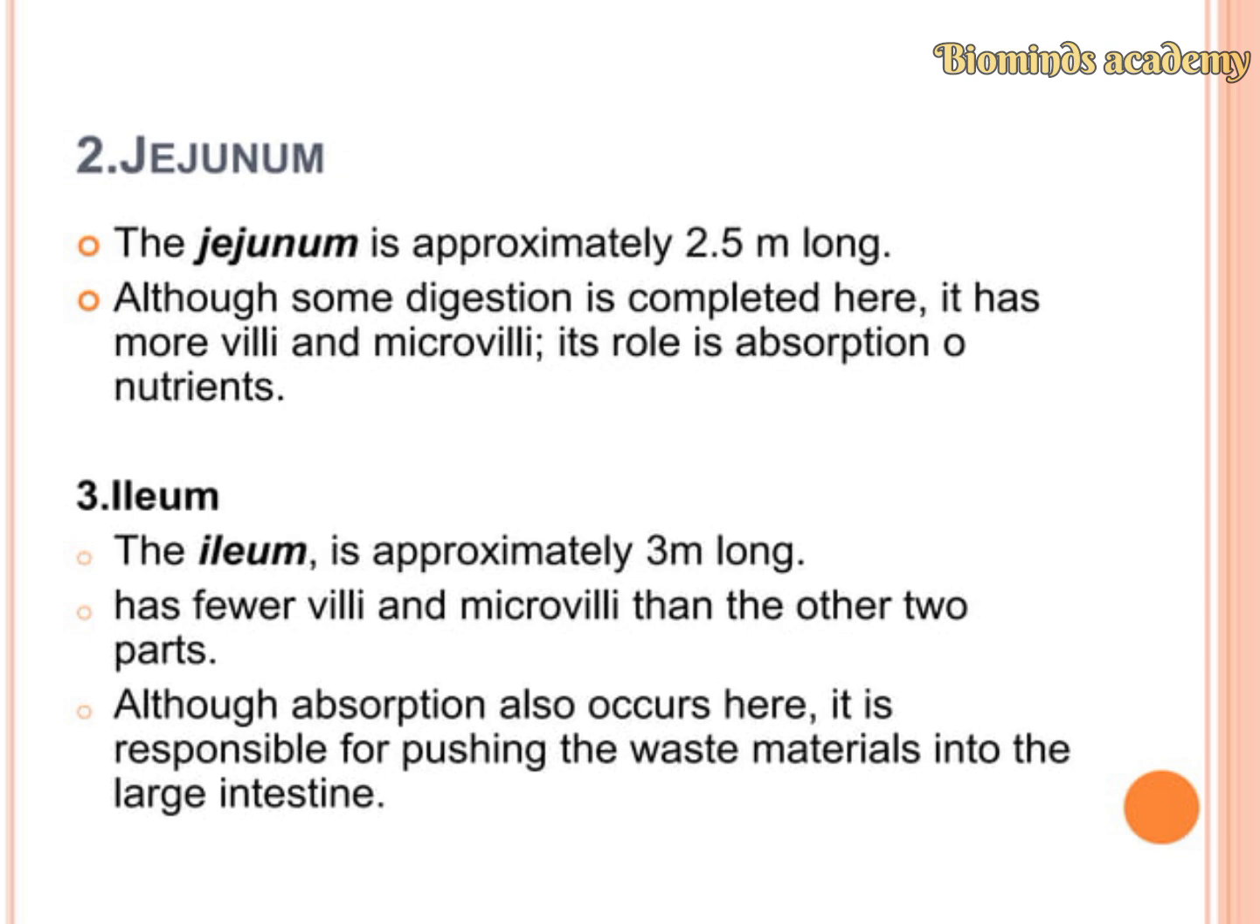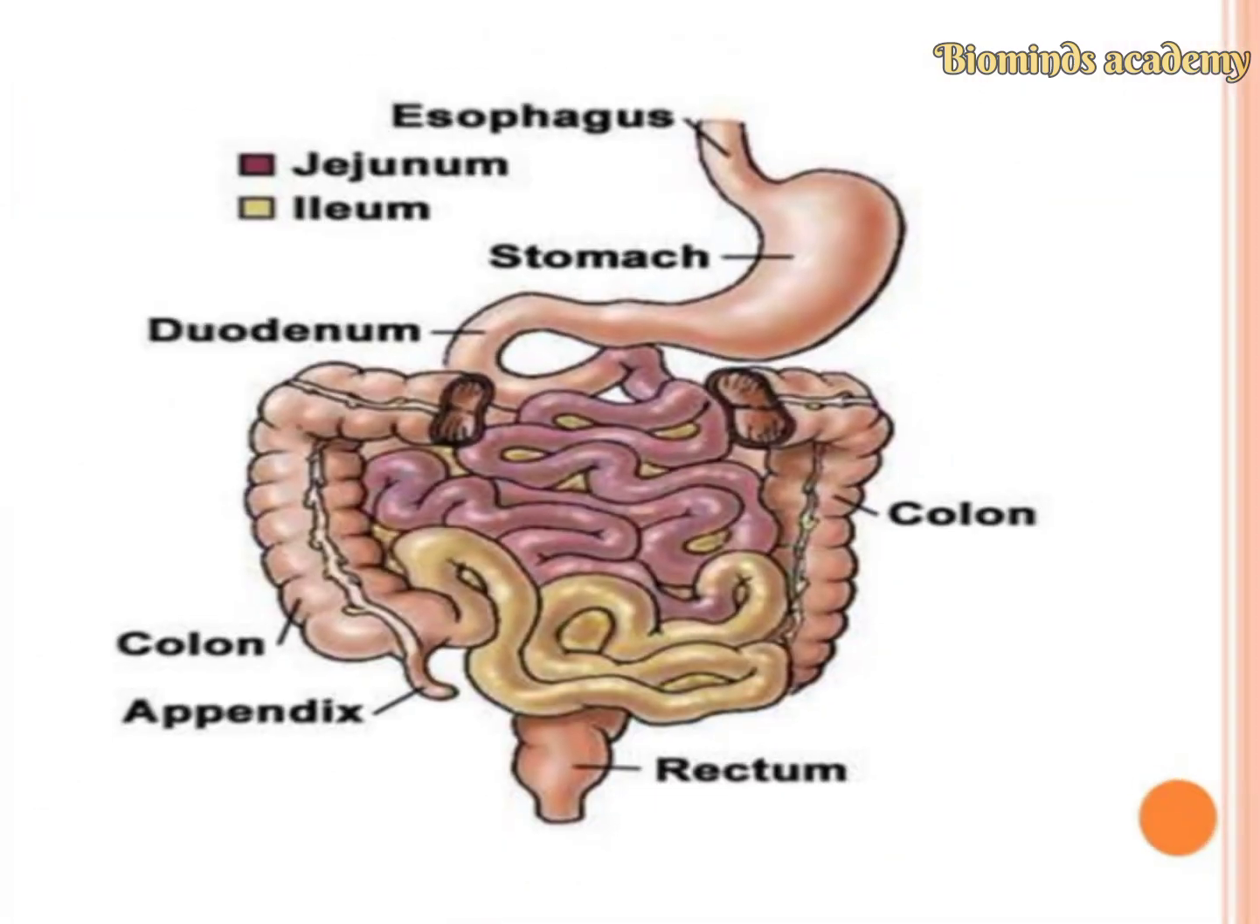The third part is the ileum. The ileum is approximately 3 meters in length and has fewer villi and microvilli than the other two parts. Although absorption also occurs here, it is responsible for pushing the waste materials into the large intestine.